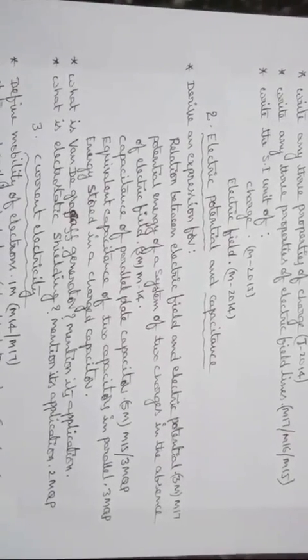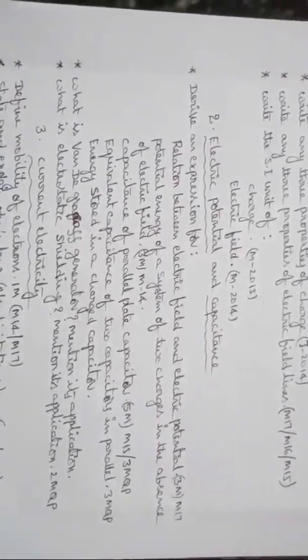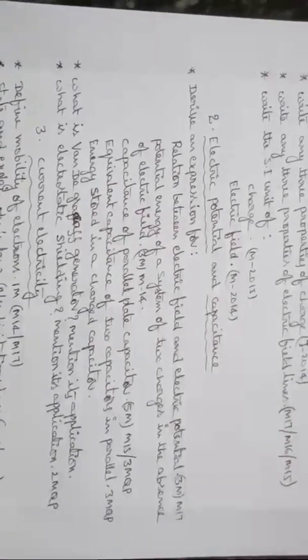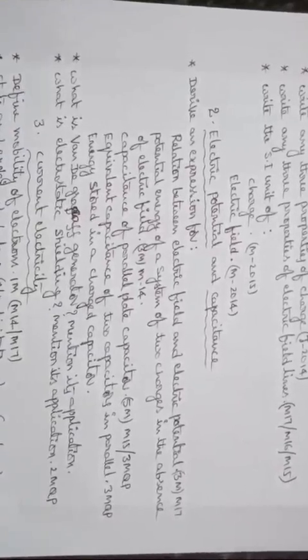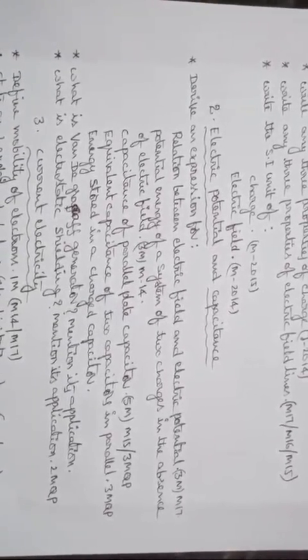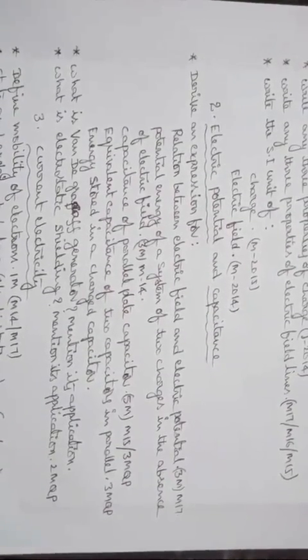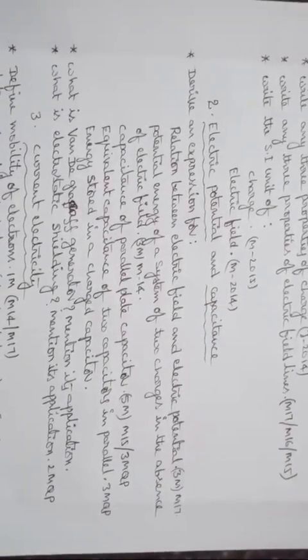Second chapter, electric potential and capacitance. Derive an expression for relation between electric field and electric potential. This question asked in public examination March 2017 for 3 marks.